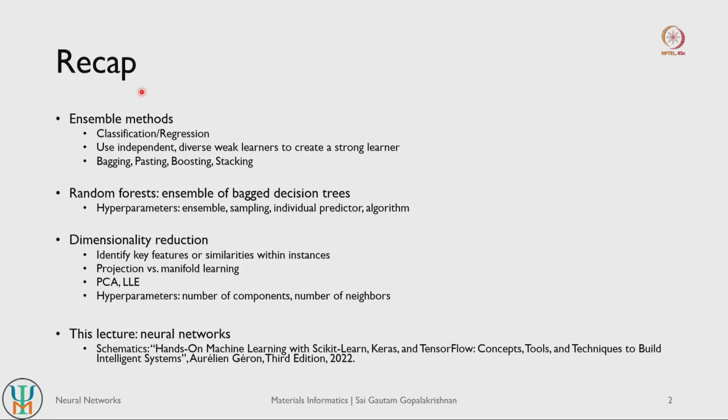So just as a recap, in the last lecture we covered some more of the classical machine learning models which have slightly more complication compared to simple linear regression, support vector machines and so on. We basically looked at ensemble models which can do classification and regression tasks as well, and we looked at the example of random forest, and the main principle behind these ensemble models is that it uses independent diverse weak learners to create a strong prediction or a strong learning.